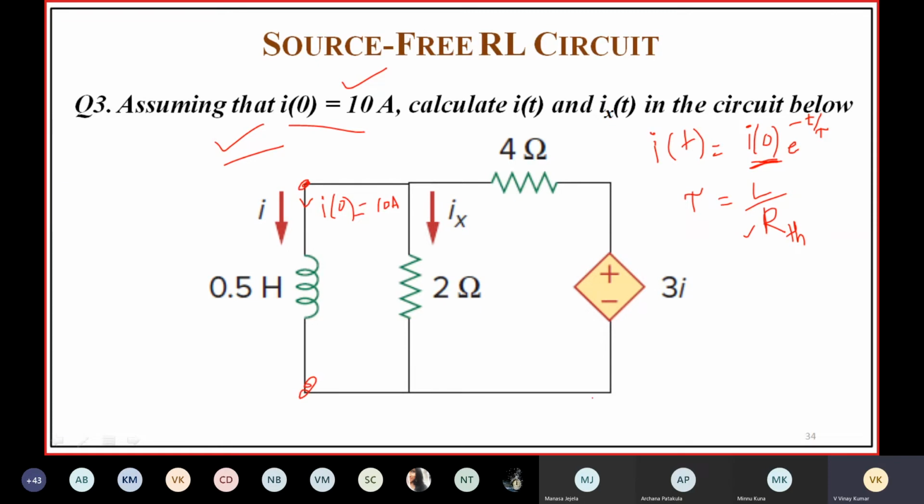So here, how can you find RTH for this circuit? Here, a dependent source is present. When a dependent source is present in the network, let us use a test source between the terminals of the inductor. Let me use V test, and this will be 2 ohms, and this will be 4 ohms.